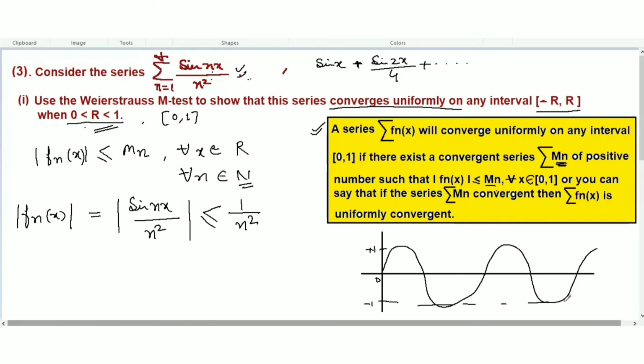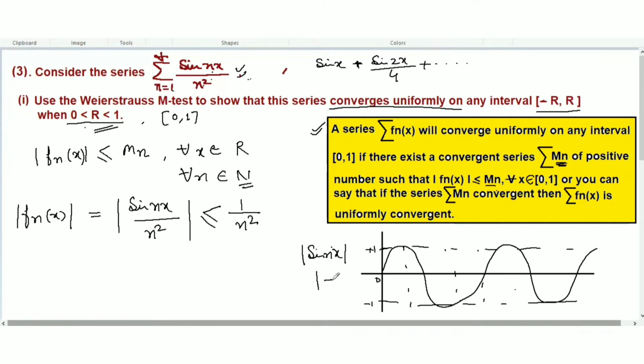So this is -1 and this is +1. The sine graph is always between -1 and +1. So the value of sine will be between -1 and +1. And if you take the modulus of sine nx, don't take any square, then it will always be at most 1.